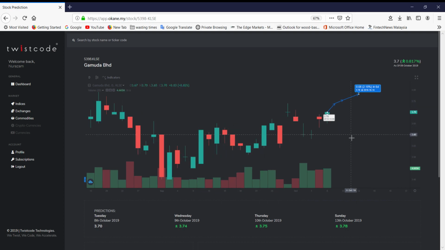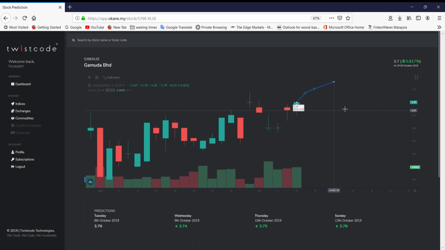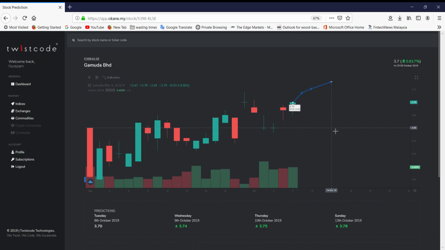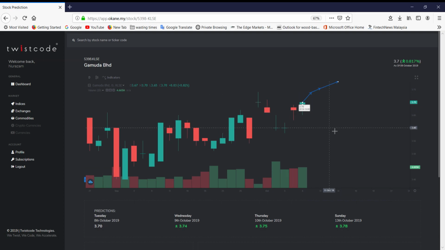So this is the prediction line, the blue line. It can predict 5 days ahead. The prediction line shows the direction of the prices, whether it will go up or go down. So you just have to know where to buy the stock at the lowest price and sell it at the highest price.